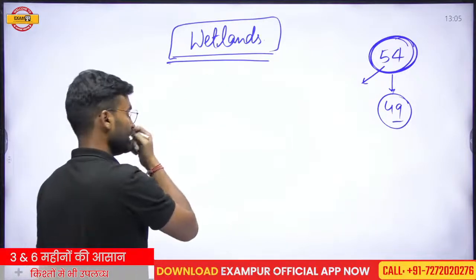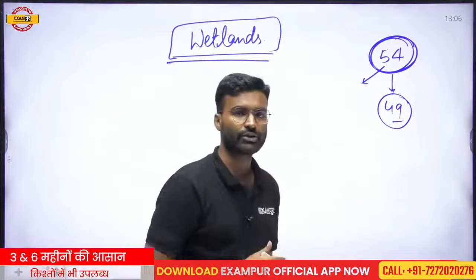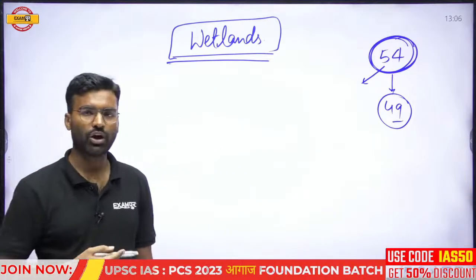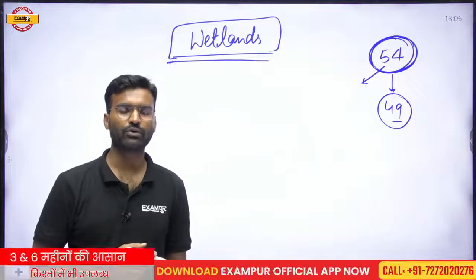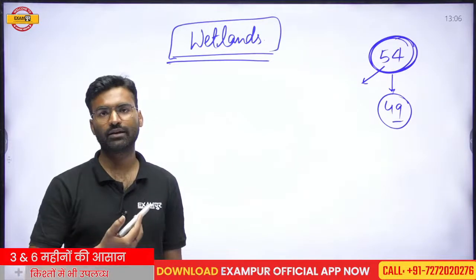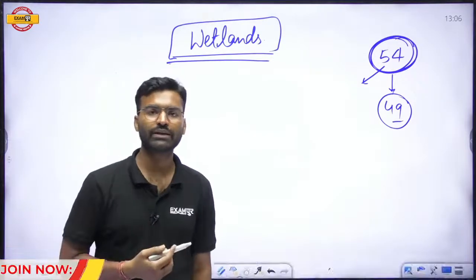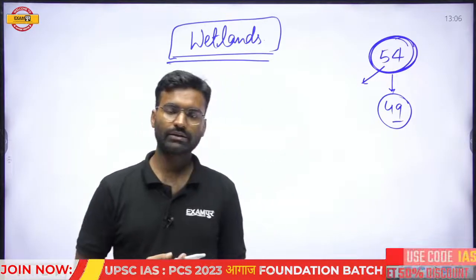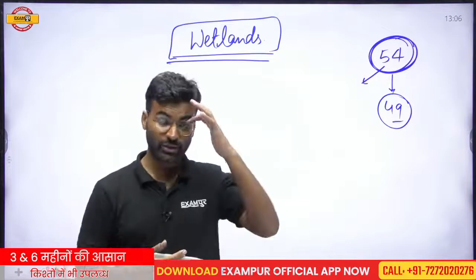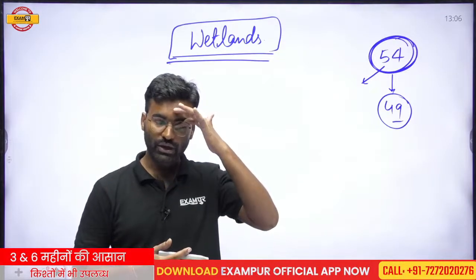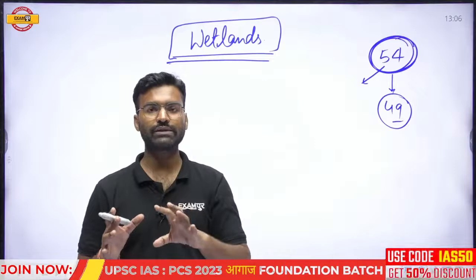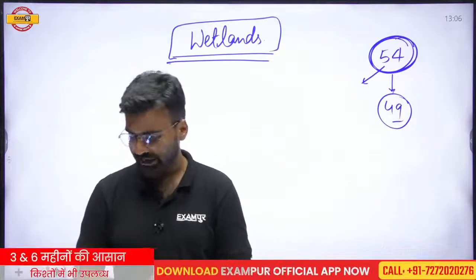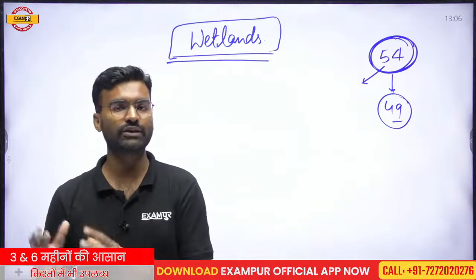In the initial stage of the 20th century, a lot of wetlands were found. But in the last half of the 20th century, wetlands started to disappear. They started to be erased from the surface because we used wetlands as dumping sites for garbage and solid waste.